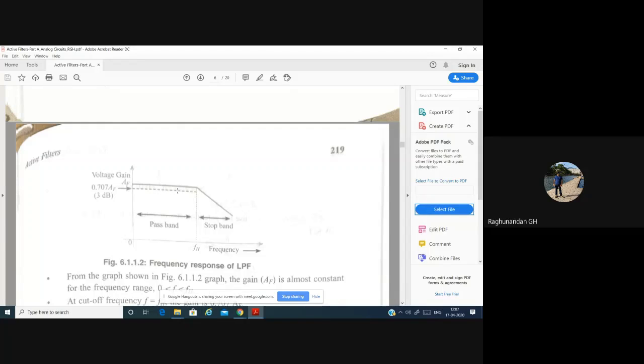When you slightly compromise with the quality, you are able to occupy more bandwidth, and automatically you have more space in the channel to transmit the signal. That is the reason we go for 1 by root 2 times or 3 dB downwards.